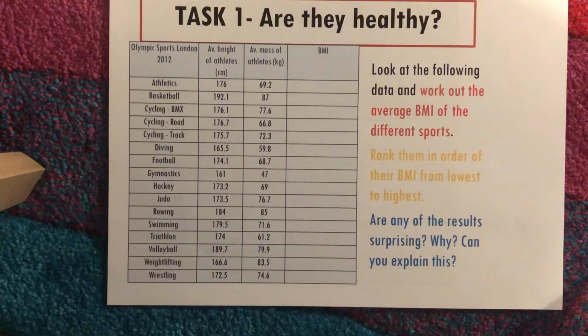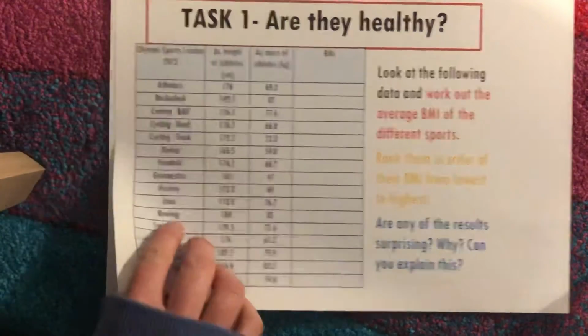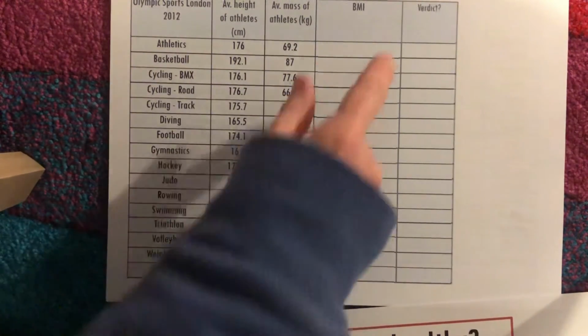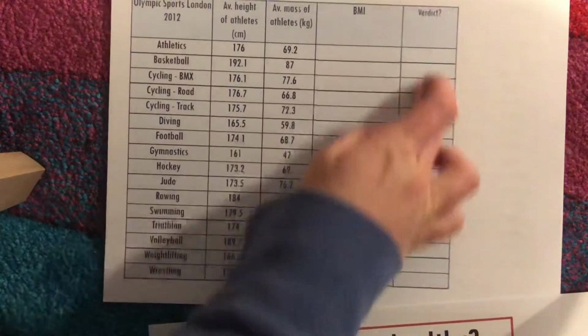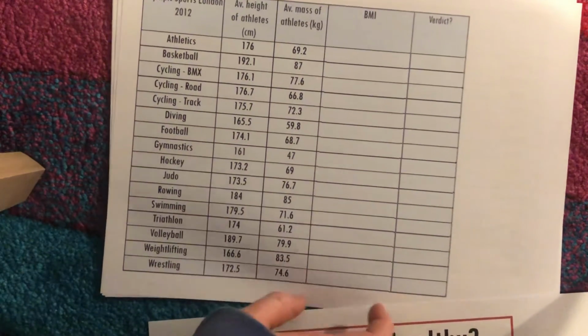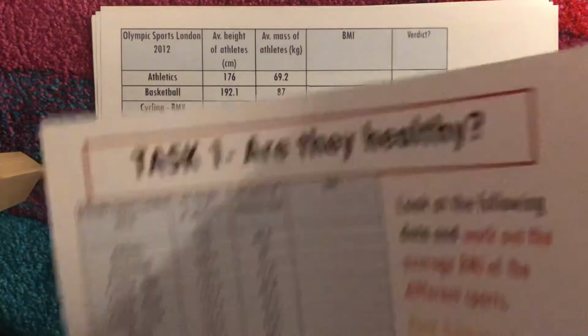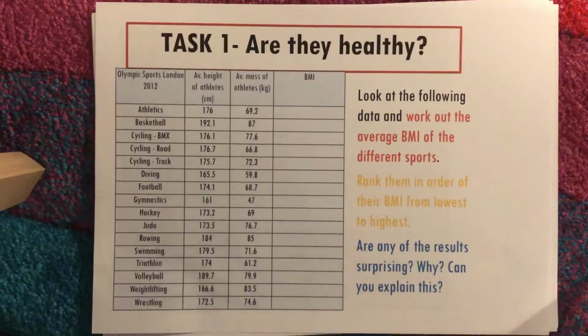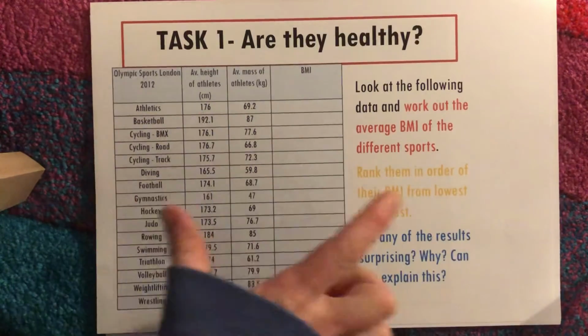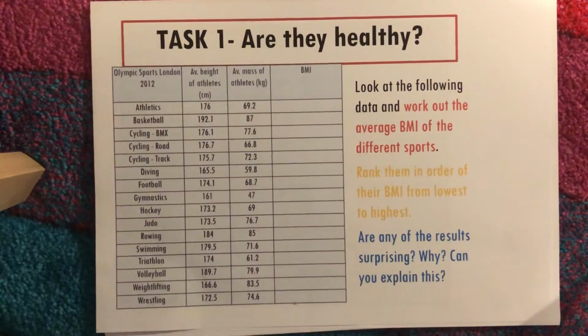So your first job is going to be to work out the average BMI of all these different sports. Now, to do this, the best way would be to draw out the table, but I'm going to tell you now, I need some extra stuff going on there. So you'll see it in a minute. I'll just show you now. We're going to work out the BMI, and we're also going to work out the verdict. What category did they go into? Are they normal? Are they underweight, overweight, etc.? So when you're drawing your table out, make sure you add on an extra column there, okay? So we're going to have a go at doing that. You'll work out the BMIs and you'll tell me what category they all fit into.